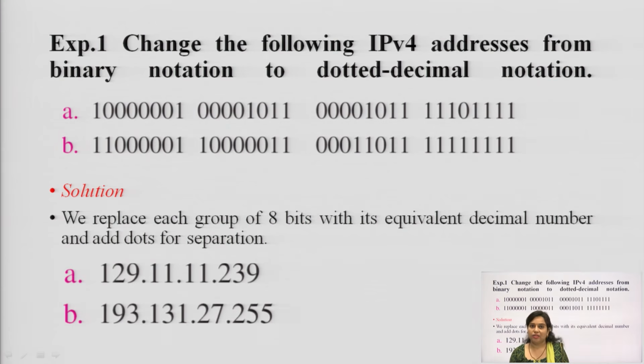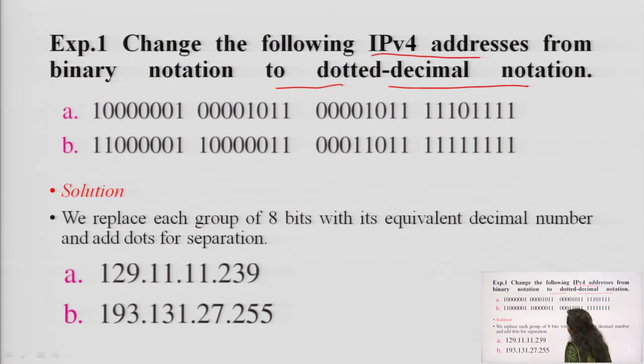Now, next we will discuss some examples so that you will be familiar with the type of frame format that we have to consider for IPv4 addressing. First example: change the following IPv4 addresses from binary notation to dotted decimal notation. We have to convert each one of these into its decimal equivalent and separate each decimal value by points. That is why it is known as the dotted decimal concept.